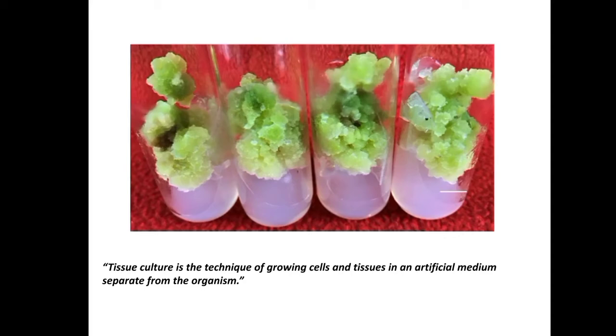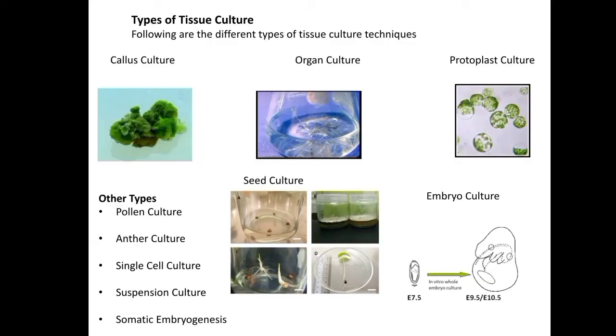So what is tissue culture? It is a technique in which fragments of plants are cultured and grown in the laboratory. There are different types of tissue culture: callus culture, organ culture, protoplast culture, seed culture, embryo culture, and other types such as pollen culture, anther culture, single cell culture, suspension culture, and somatic embryogenesis.